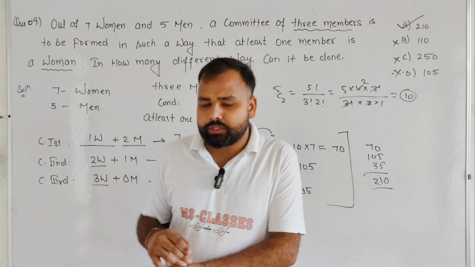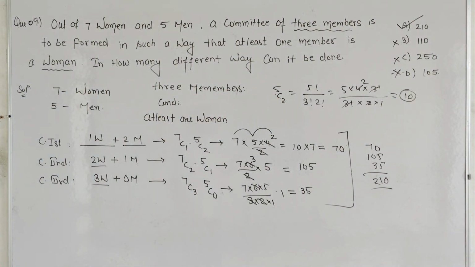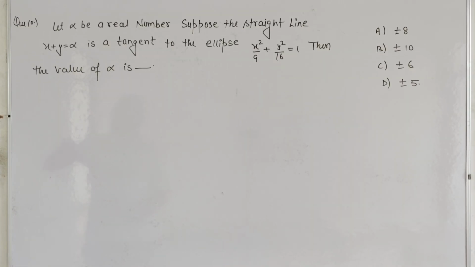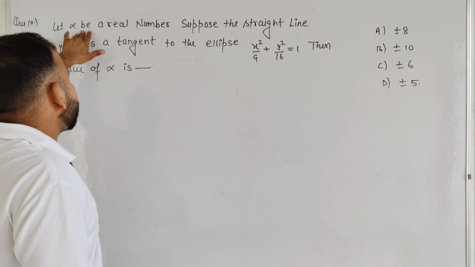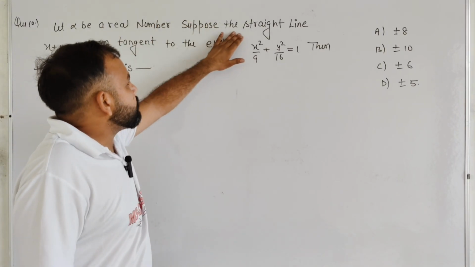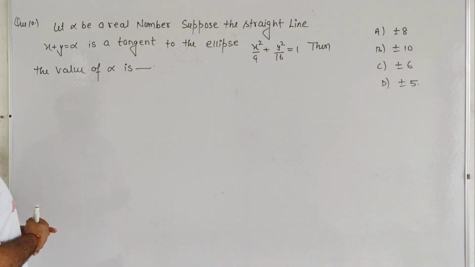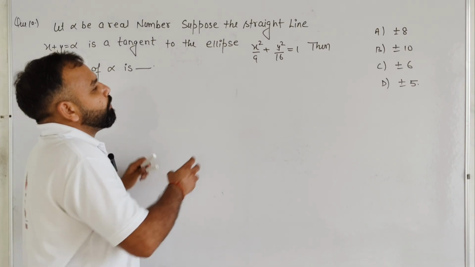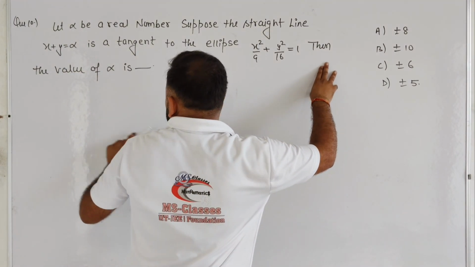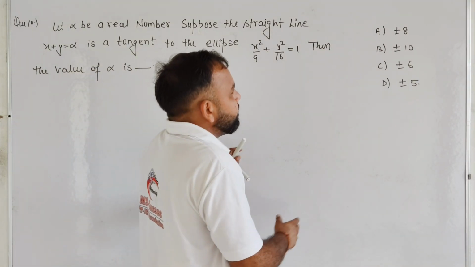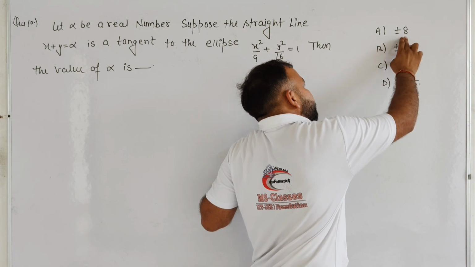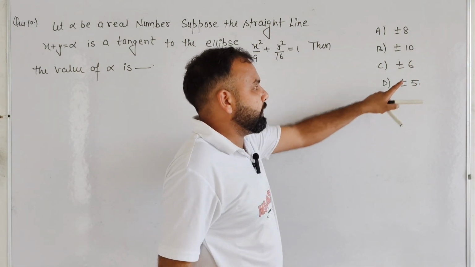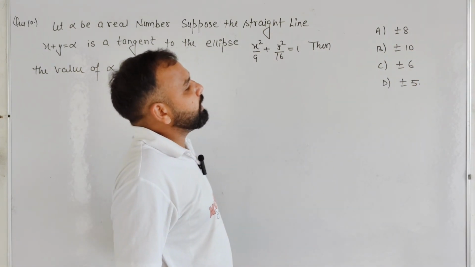So similarly our question 10th is, the question says that let alpha be a real number. Suppose that the straight line x plus y equals alpha is a tangent to the ellipse x square by 9 plus y square by 16 equals 1, then the value of alpha is. Student, there are options A, B, C, D. Option A plus minus 8, option B plus minus 10, option C plus minus 6, and option D plus minus 5.